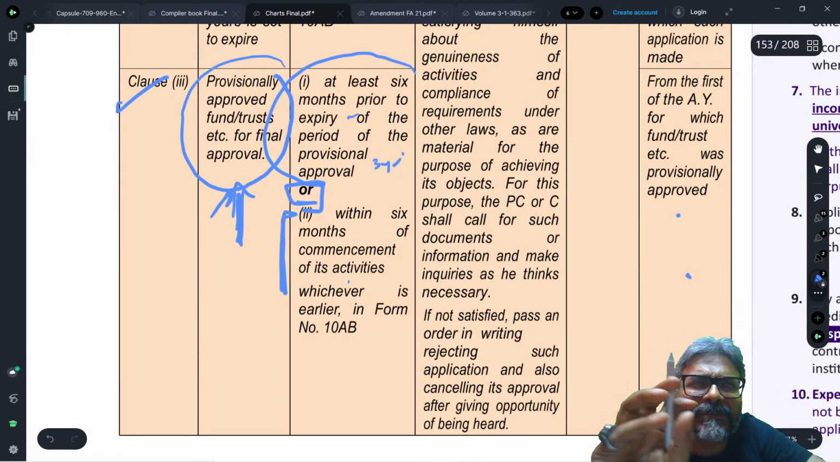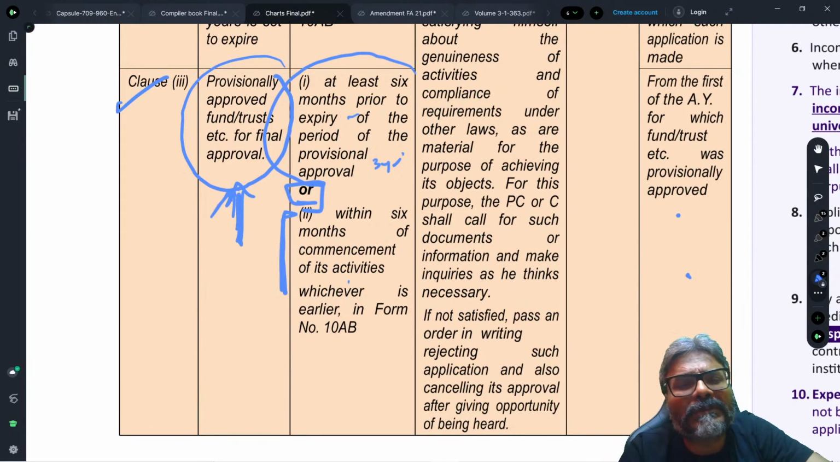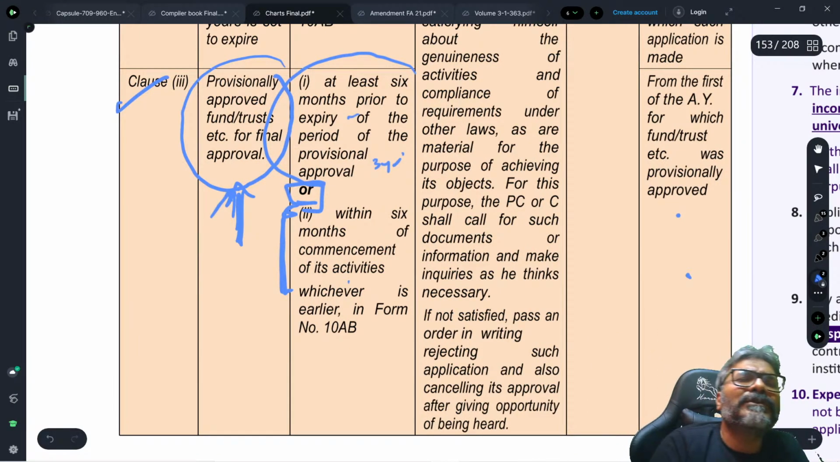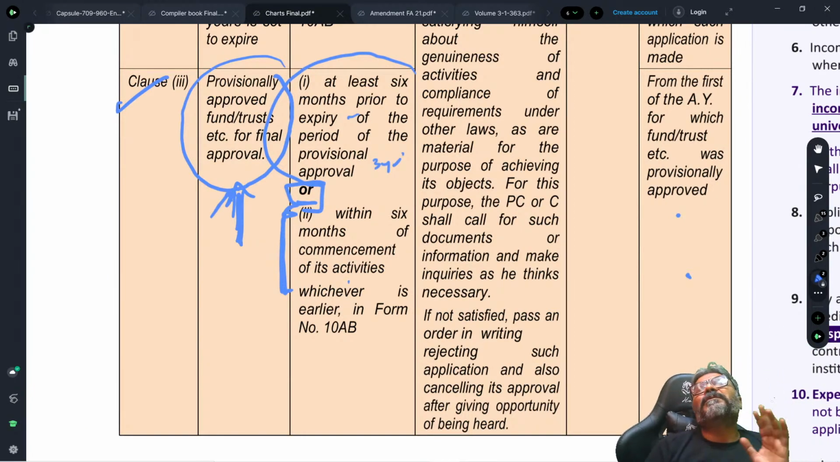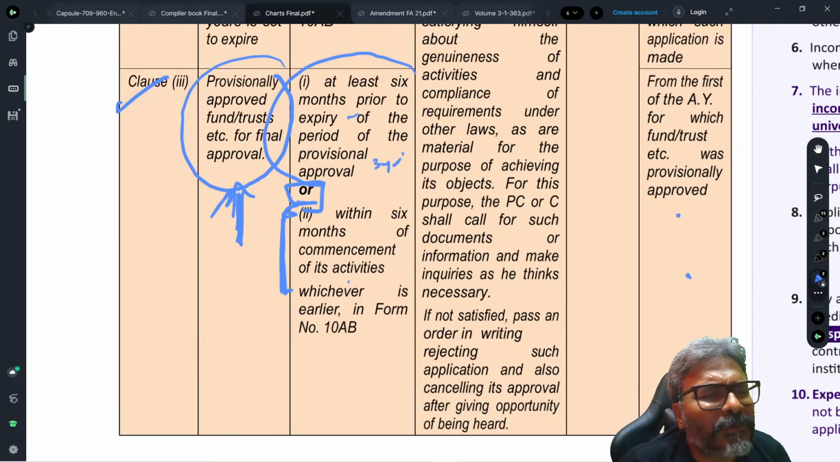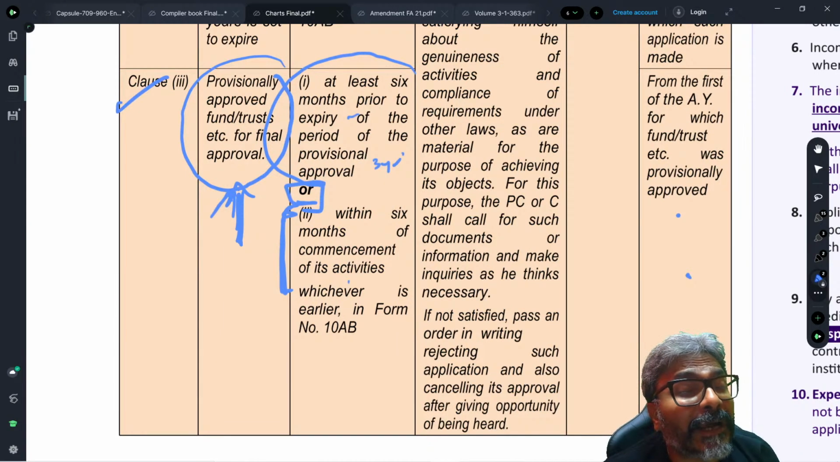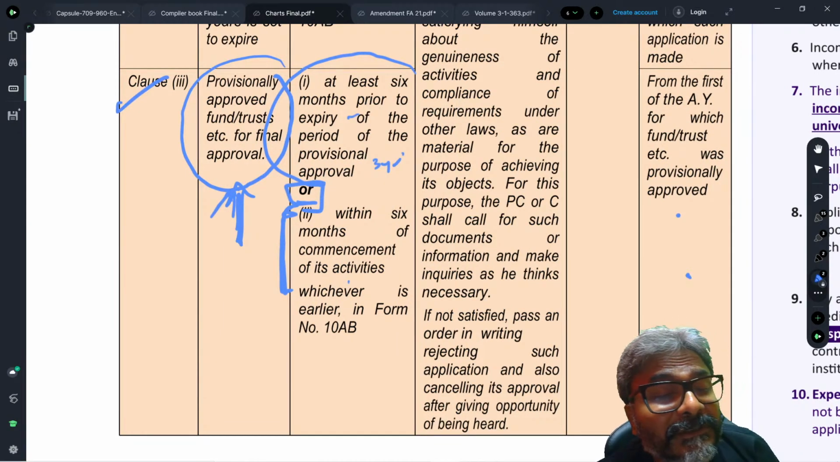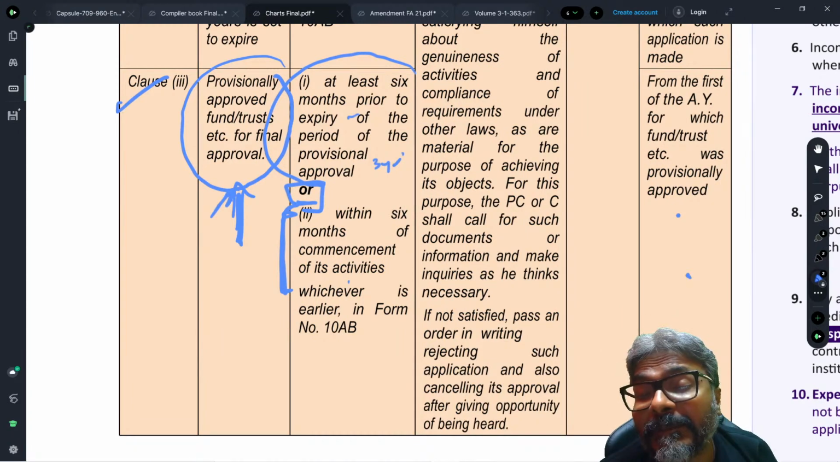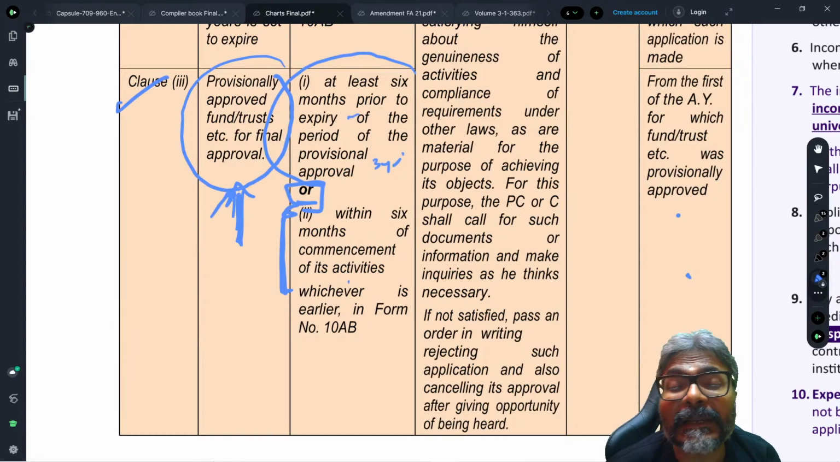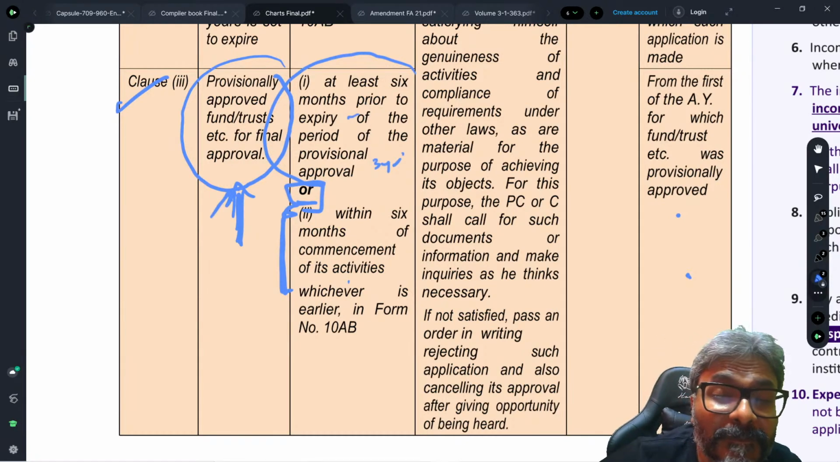So whenever they start the application, because obviously, students, this is all logical. The commissioner is interested to know whether you actually do any charity or not. So commencement of activity would mean whenever they start doing the charity, then within 6 months from that, they will have to make an application for the final registration, isn't it?